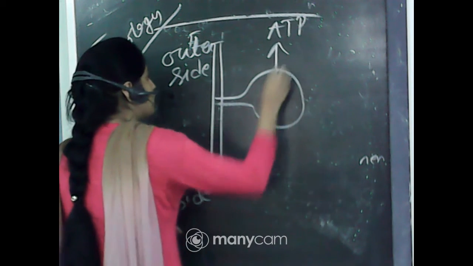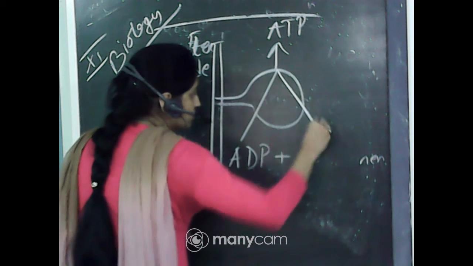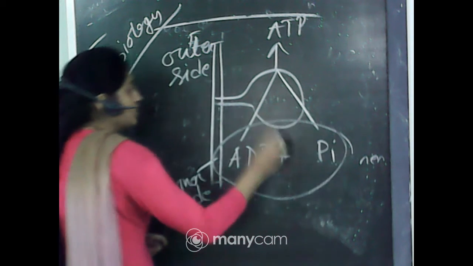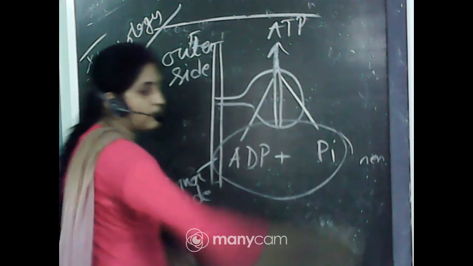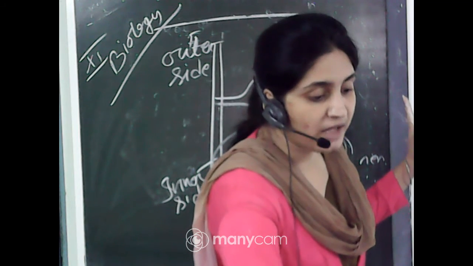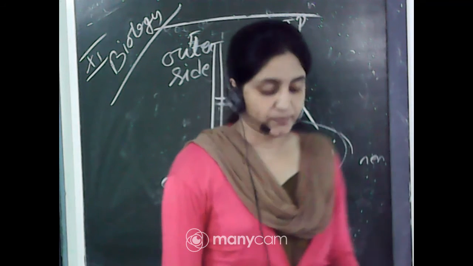How is ATP formed? Accumulation of ADP plus accumulation of inorganic phosphate, that is Pi. These both join together to form one molecule of ATP, which occurs in the inner membrane of the mitochondria at complex 5, not 1 to 4.